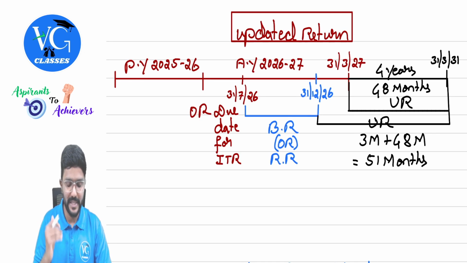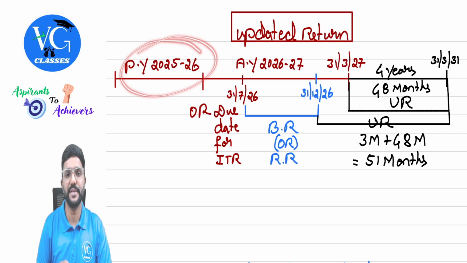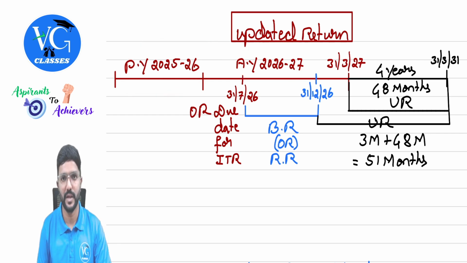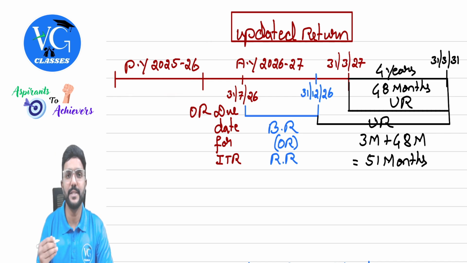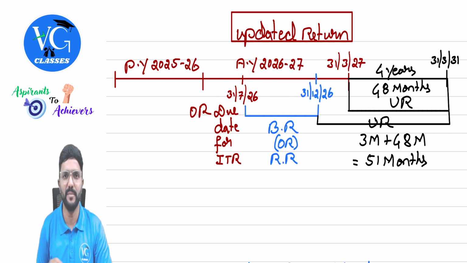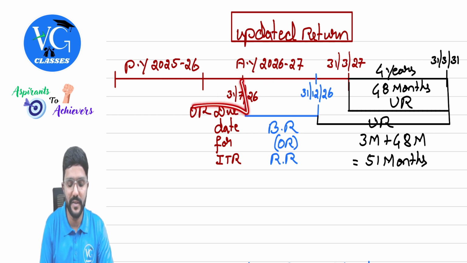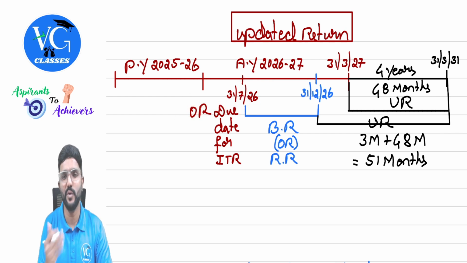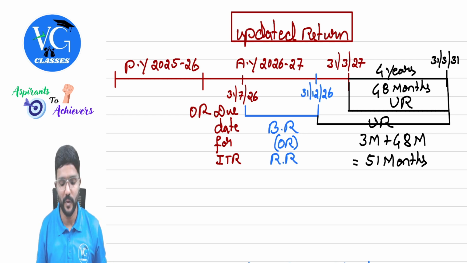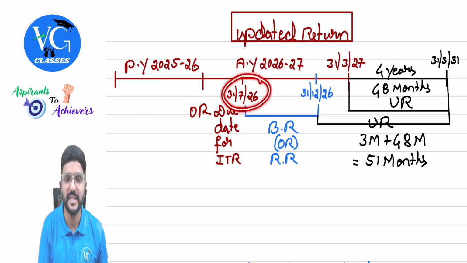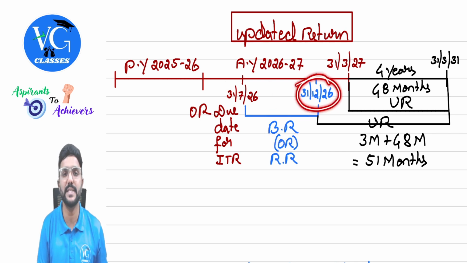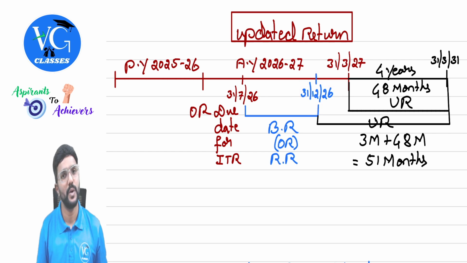Yes. So let us take our previous year, which is 25-26. What is the assessment year for that? Assessment year is 26-27. I will go step by step. Guys, assume the due date applicable for me is 31st July of the assessment year to file my returns. So if I file it within this date, then no late fee, no interest. Whatever tax I'm supposed to pay, just pay it. Okay. If I couldn't file the return within 31st July, I can file a belated return till when? Till 31st December of the assessment year.